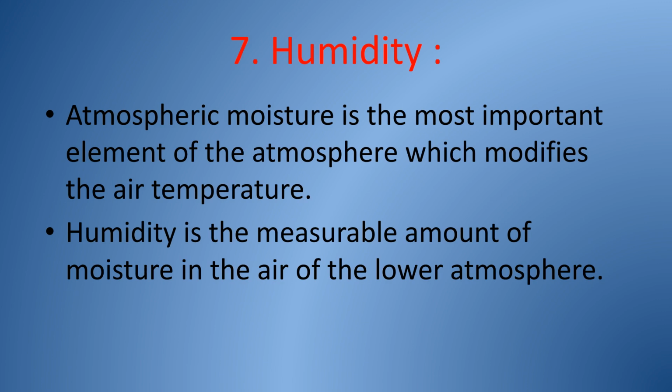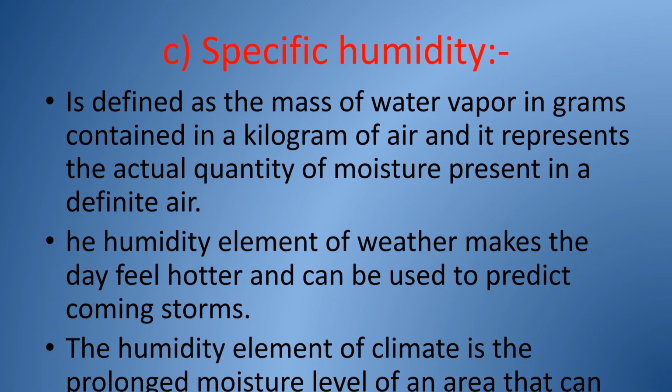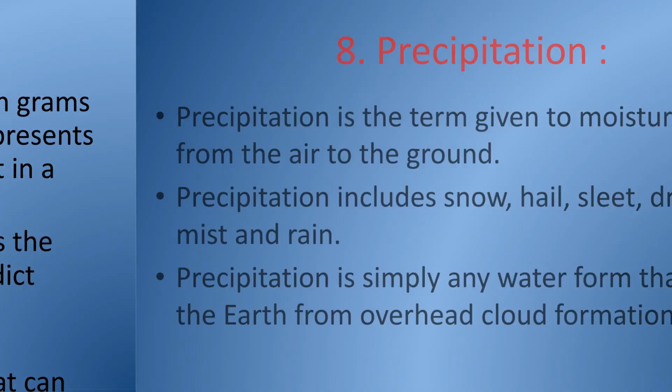Humidity is the measurable amount of moisture in the air of the lower atmosphere. Atmospheric moisture is a crucial element that modifies air temperature. There are three types of humidity. Absolute humidity is the total amount of water vapor per volume of air at a specific temperature. Relative humidity is the ratio of present water vapor to the maximum the air can hold without condensing. Specific humidity is the mass of water vapor in grams contained in a kilogram of air. Humidity as a weather element can make the day feel hotter and help predict storms. As a climate element, it's the prolonged moisture level affecting ecosystems.